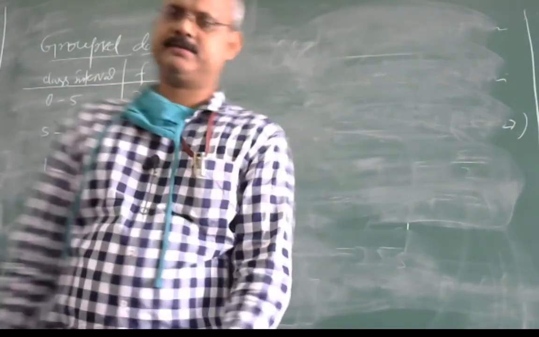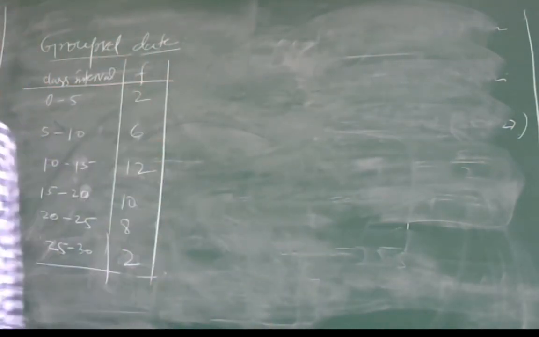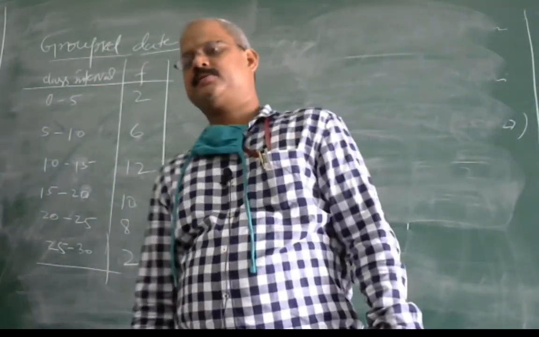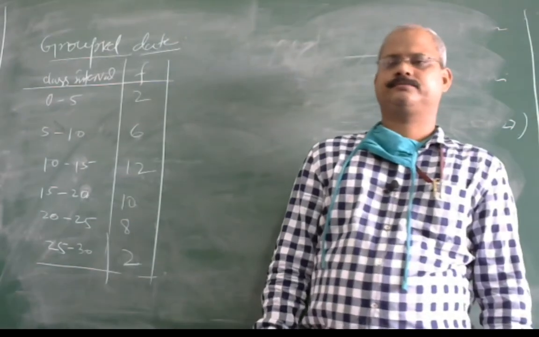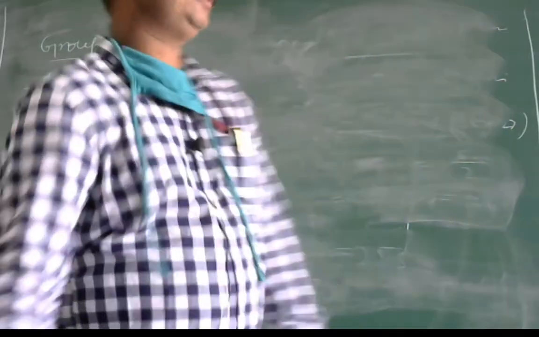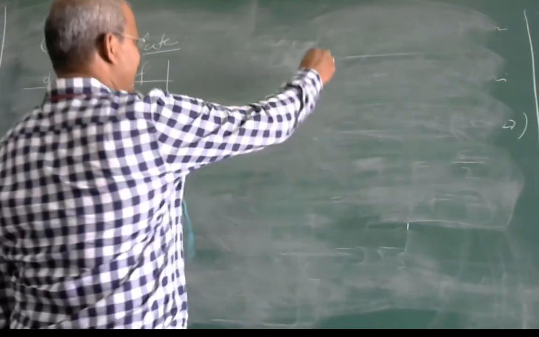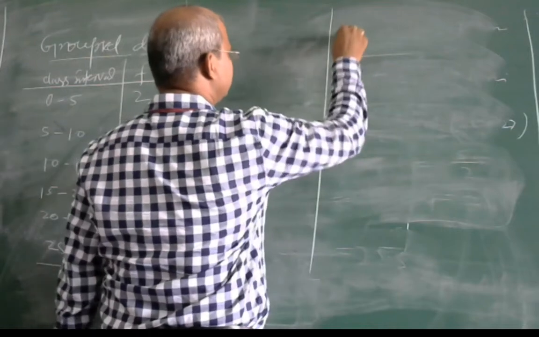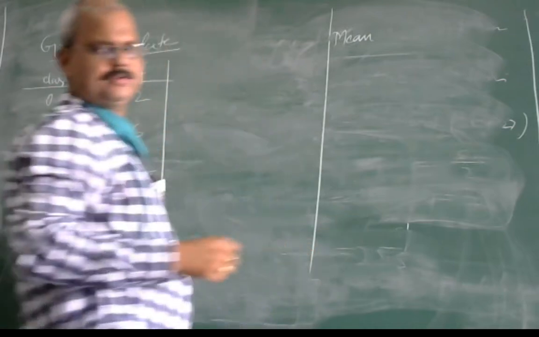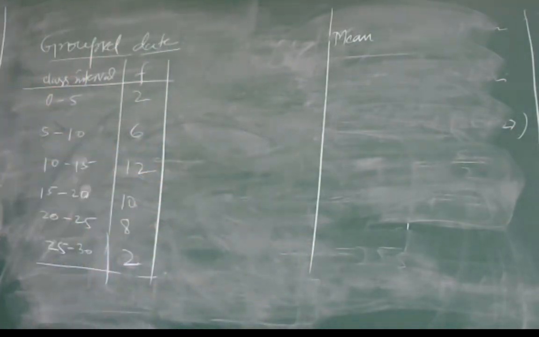Such type of data is said to be the group I data. This is a group I data. So now, if you want to find the average marks of the students in a class, or median of this, how to find? There are so many methods by which you can find the mean of the group I data. First, as you know, mean is denoted as x bar.